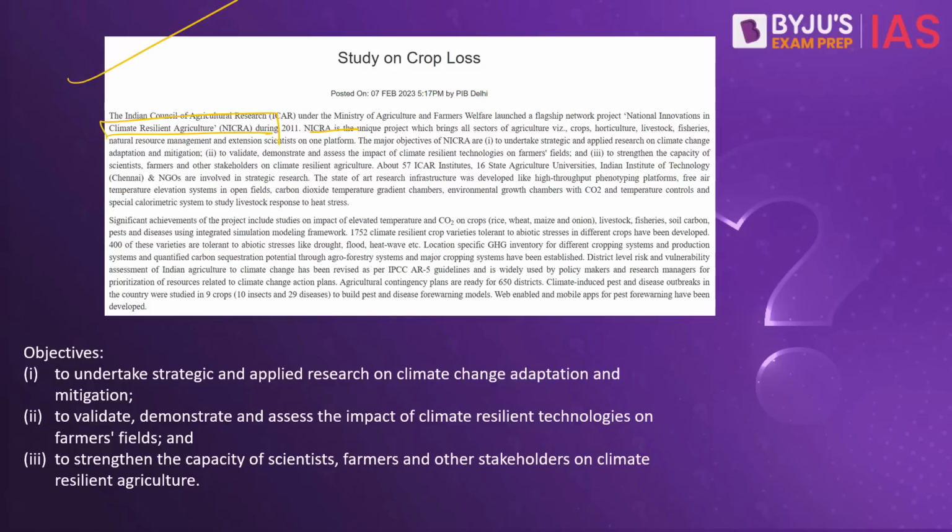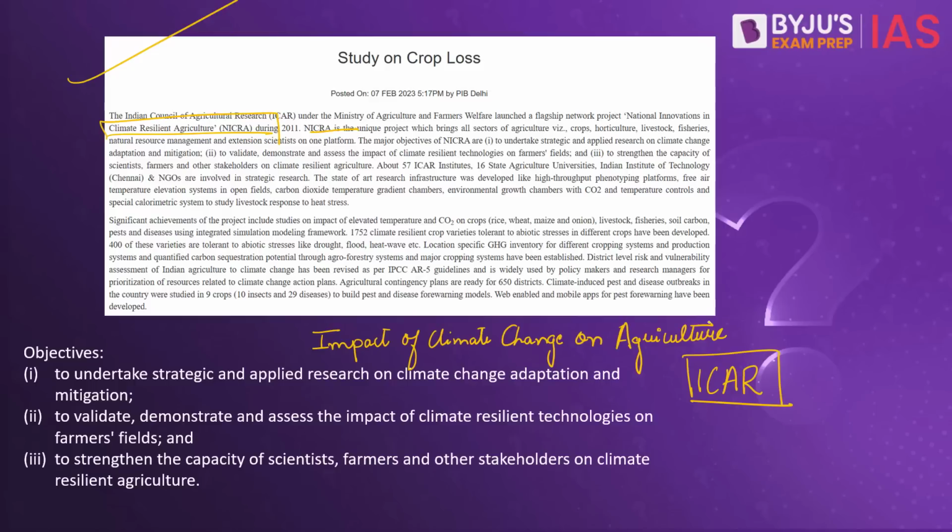So what exactly is this NICRA? In order to meet the challenges of sustaining domestic food production in the backdrop of changing climate, the Indian Council of Agricultural Research launched a flagship network project in the year 2011. And this project is named the National Innovation in Climate Resilient Agriculture. The aim of this project is to study the impact of climate change on agriculture, right? That is, what impact climate change has had or is having on crops, on livestock, on horticulture as well as fisheries.